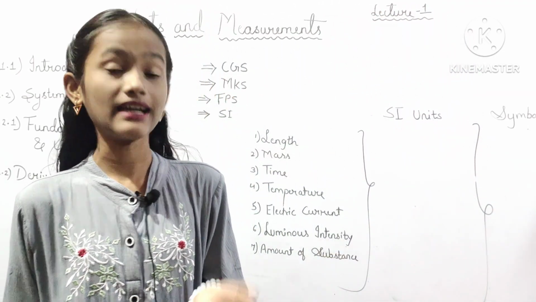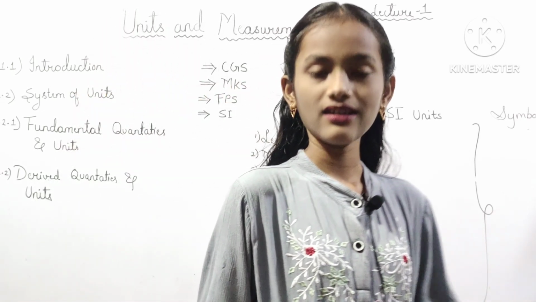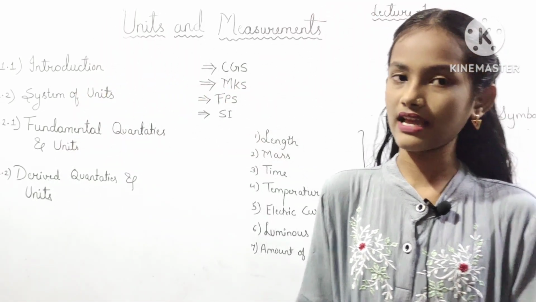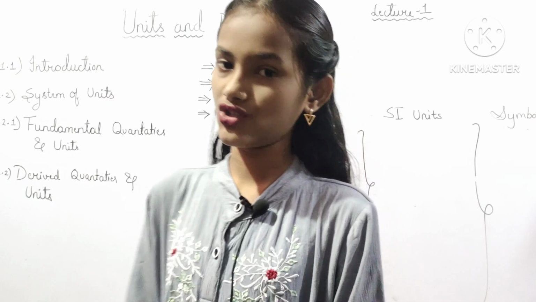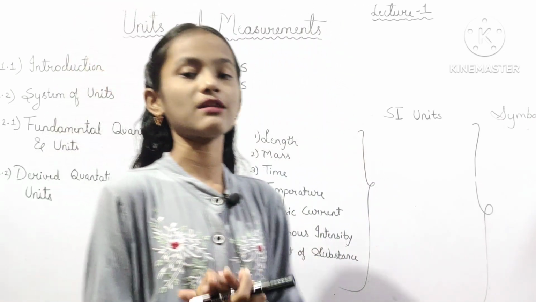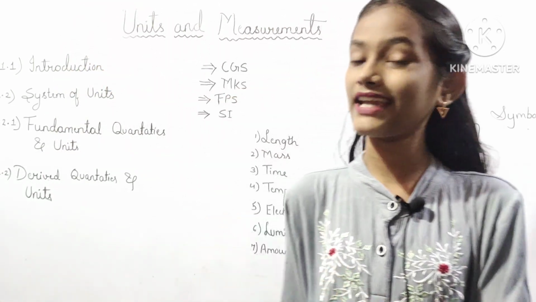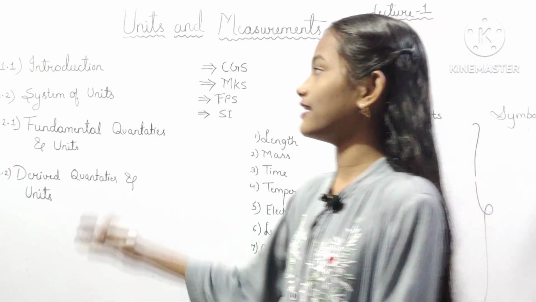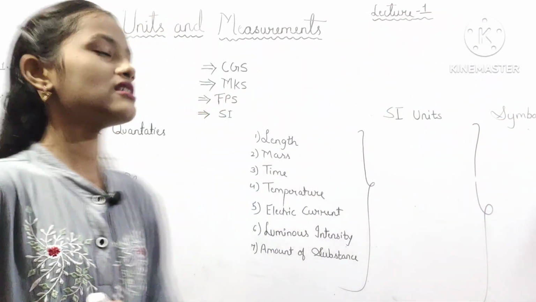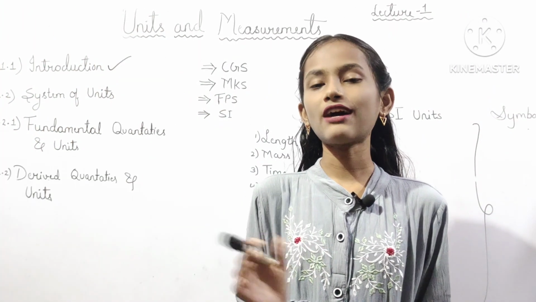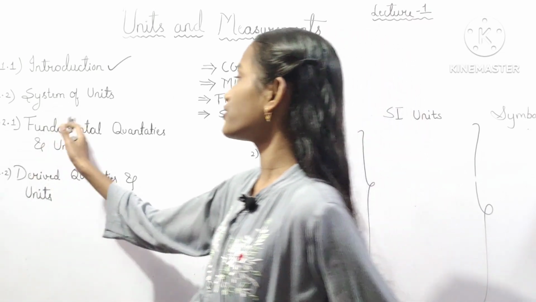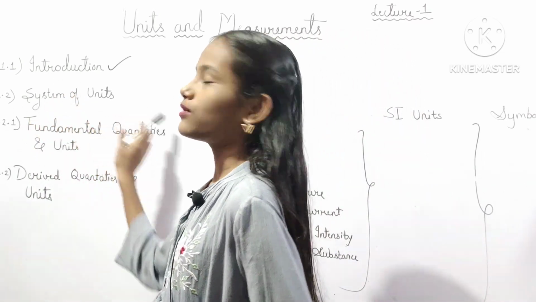Similarly, we can see that the length can be measured in the meter. We can indicate its symbol as m. Similarly, the time can be measured in seconds, and the mass can be measured in the kilogram, that is kg. So this is about the introduction 1.1 that has been completed. So now we will see about the 1.2 point, that is system of units.